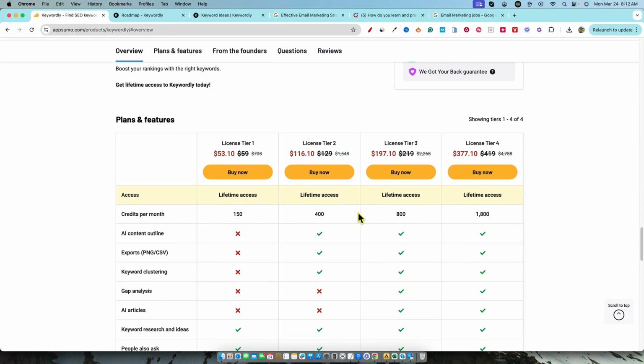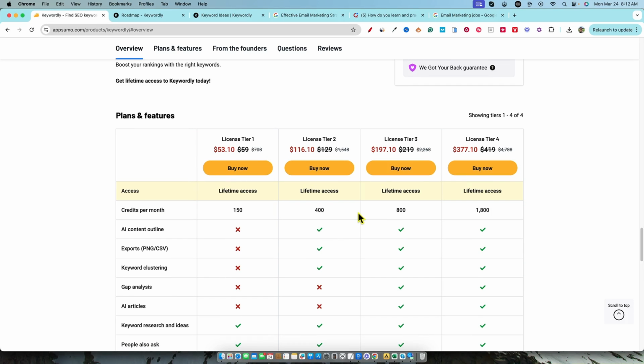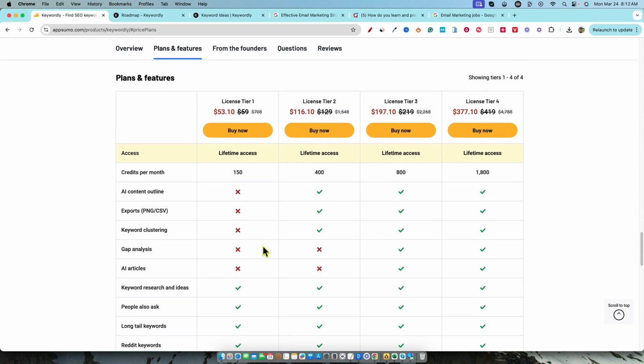I could sit here and talk for another 10 minutes, but at the end of the day, there was decent keyword research and I think a good user interface, so it doesn't feel cheap or anything like that. But for me personally, it's definitely not a tool that I need. Keyword research tools are very competitive, and if you're not doing something very unique or giving a lot away, you're going to have a hard time competing in this particular software niche. And I'm sure most of you will agree with that.